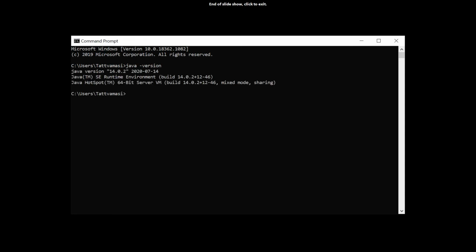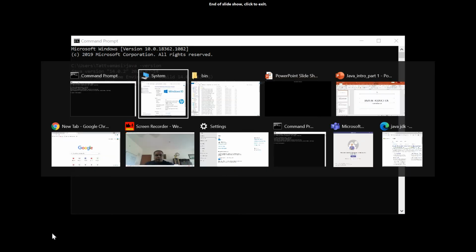It gives the Java version 14.0.2, the latest version, and this is the runtime environment we are using here. This is the way you can install Java.